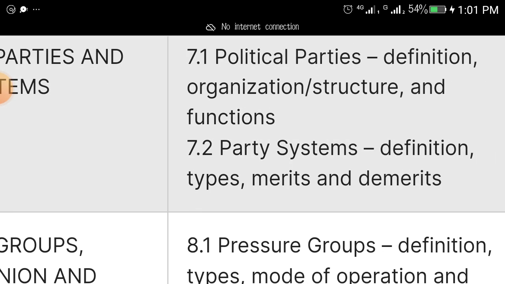Political parties: definition, organization and structure of political parties and functions; party systems: definition, types, merits, and demerits.